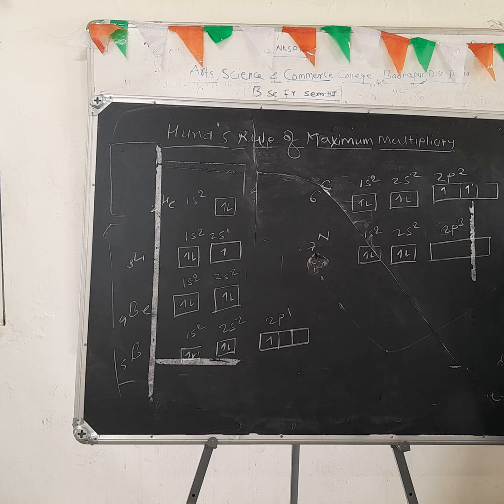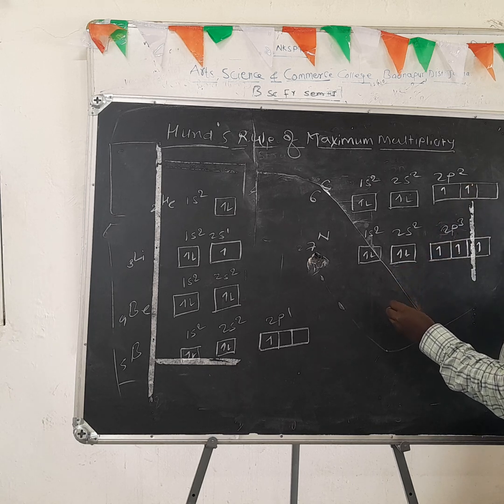These 3 electrons are not present in the same orbital or in two orbitals. Firstly, one electron is added separately in separate orbitals, another electron in another orbital, and then the remaining electron in the last orbital. Like this is the filling of electrons in the orbitals, firstly one electron in each orbital by Hund's rule of maximum multiplicity.